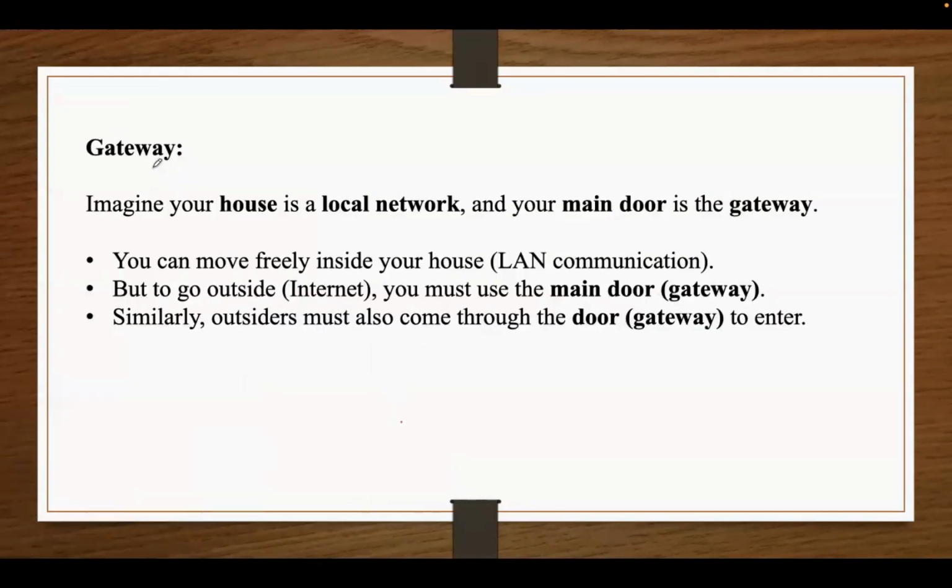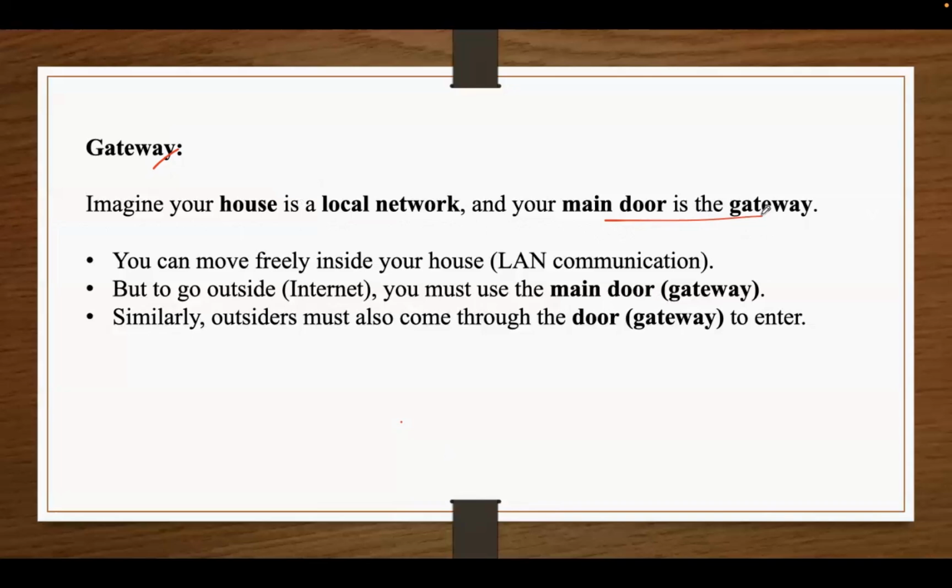And the last one is the gateway. So let us imagine your house as a local area network and the main door as a gateway. So usually in our house, we move freely and we can talk to each other. Say if all the members are inside the house only, then all of them can communicate freely.